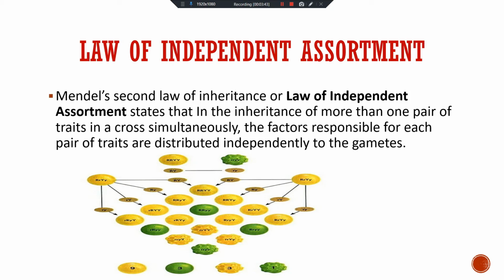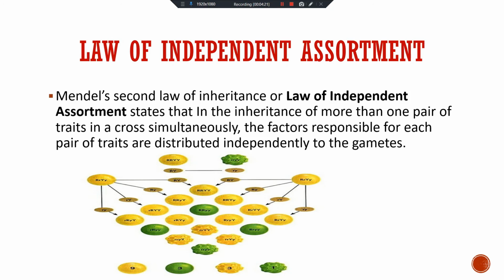Here the phenotype ratio is, like you can see here, 9 ratio 3 ratio 3 ratio 1. Here yellow and round: 1, 2, 3, 4, 5, 6, 7, 8 and 9. So 9 are round and yellow. Here round is a dominant characteristic, and Y means yellow is also dominant.